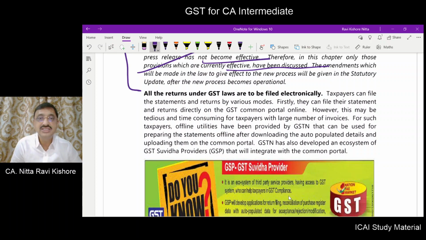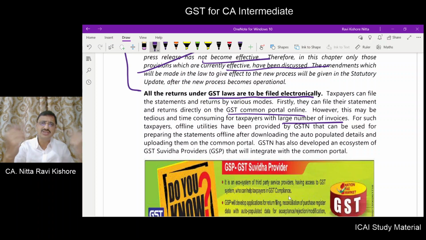Now, all the returns under the GST law are to be filed electronically. The taxpayers can file the statements and returns by various modes. First of all, they can file their statements and returns directly on the GST Common Portal online. Now, this may prove to be time consuming and tedious for taxpayers with a large number of invoices. For this, you directly open gst.gov.in, log into your account, and there you start filling up the invoices.